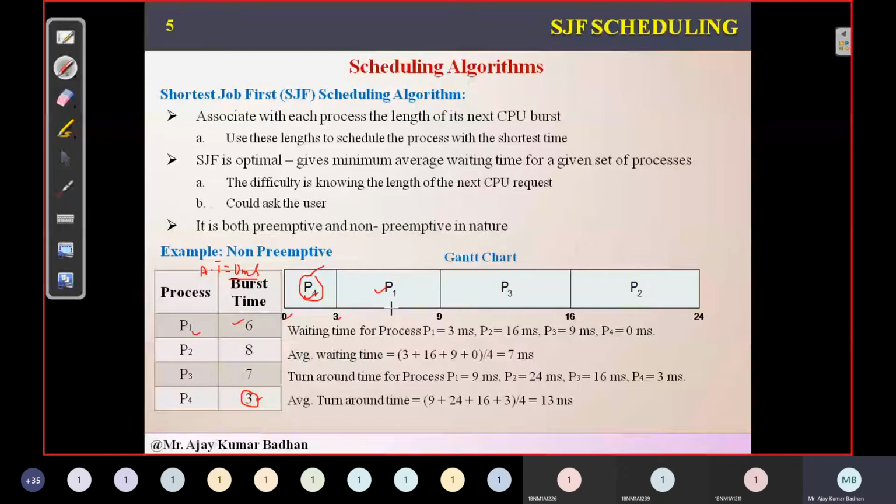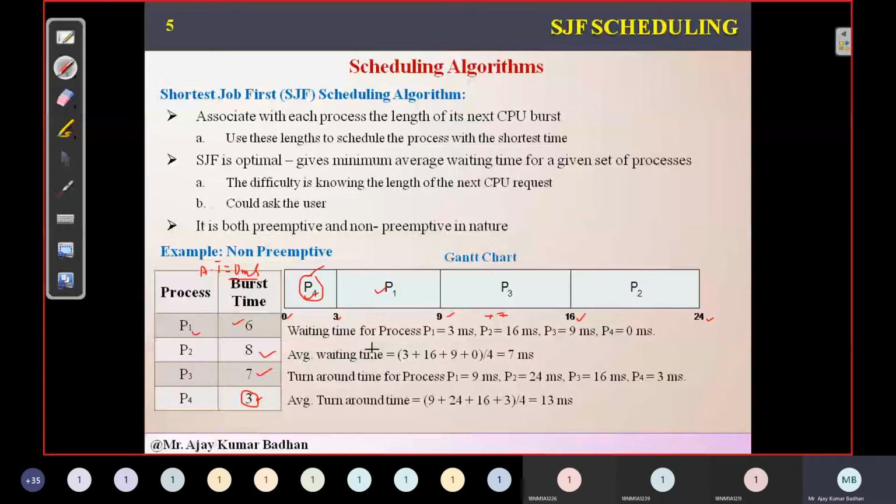Now P1 performs its task. 6 plus 3 is 9 milliseconds total time taken. After P1, the shortest is P3, which has a CPU burst of 7 milliseconds, so we allocate that. It executes for 7 milliseconds, so 9 plus 7 is 16. Finally we have the last process, P2, which has 8 milliseconds of burst time, so we get 24.